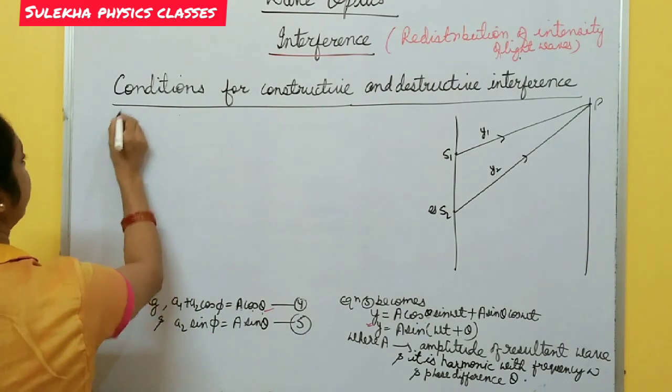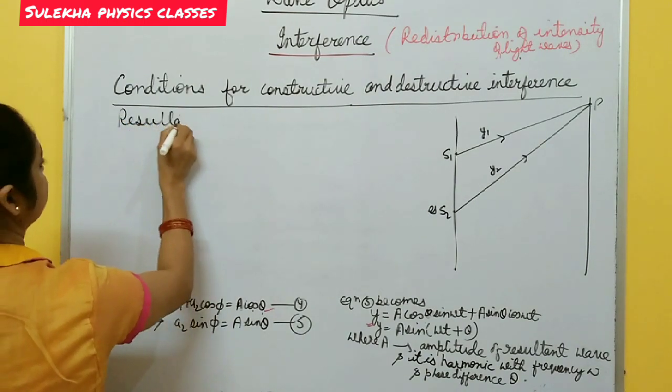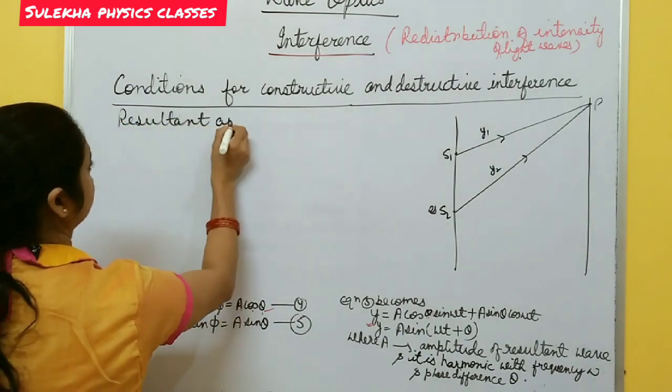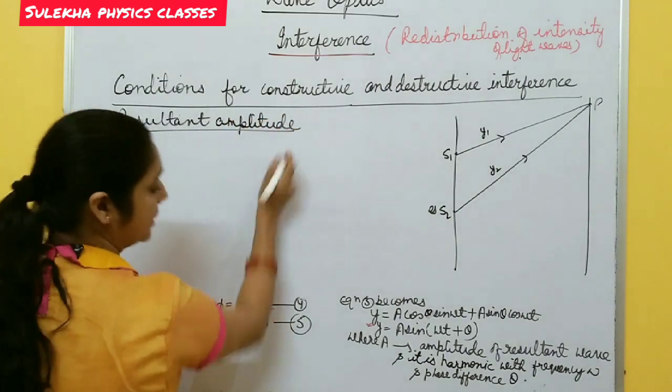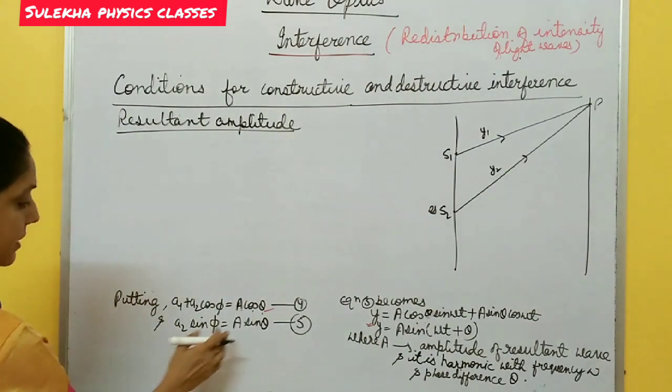What is the resultant amplitude of the wave? This is A. So how do you get this capital A?